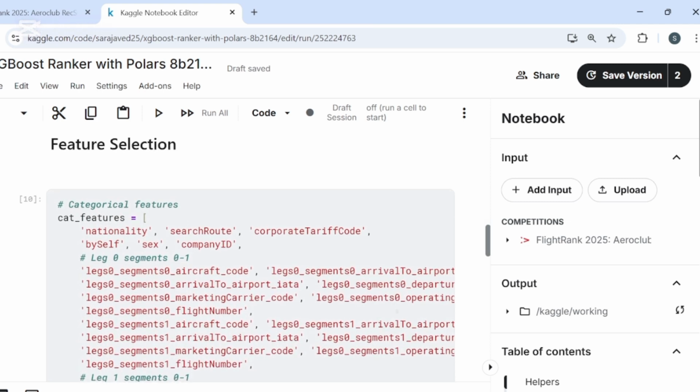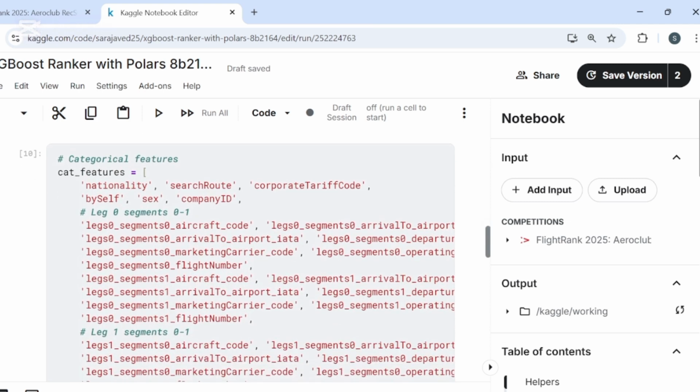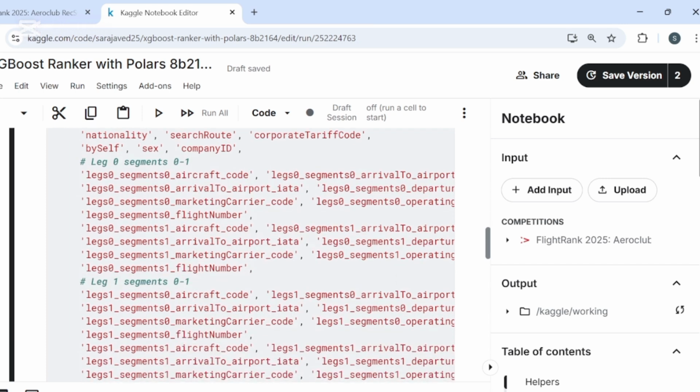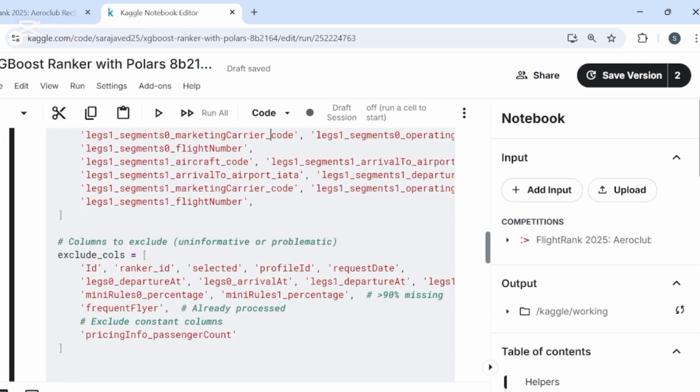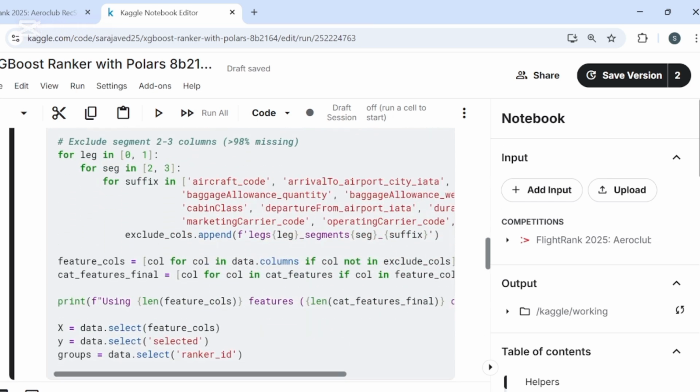Now we define our final list of features. We create a list of cat_features that our model can handle. We also create an exclude_cols list to remove identifiers, the target variable, and columns with too many missing values. This helps to reduce noise and focus the model on the most informative signals.